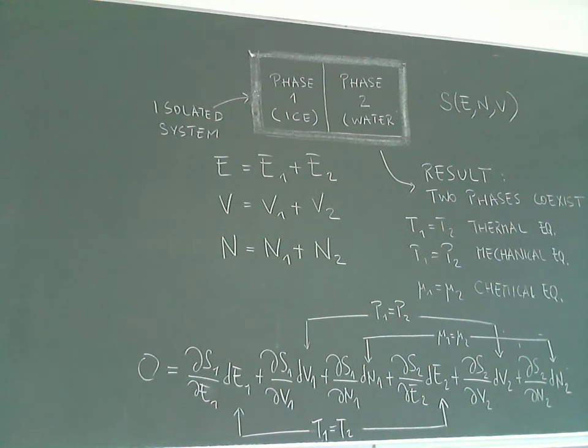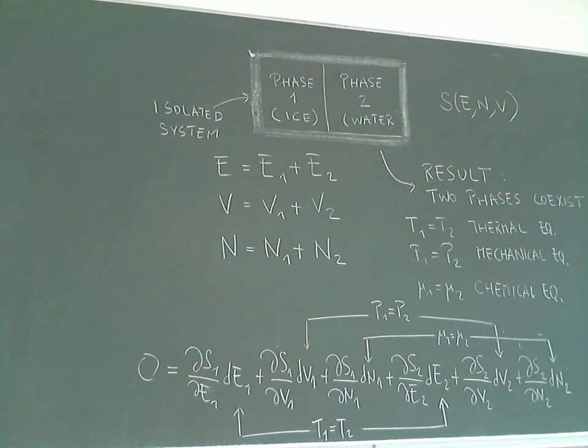If the total energy is constant, the total volume is constant, and the number of particles is constant, we find that necessarily the temperature T1 must be equal to T2. The pressure P1 must be equal to P2, and the chemical potentials must be equal. So the result is that two phases coexist if they have the same temperature, the same pressure, and the same chemical potential.